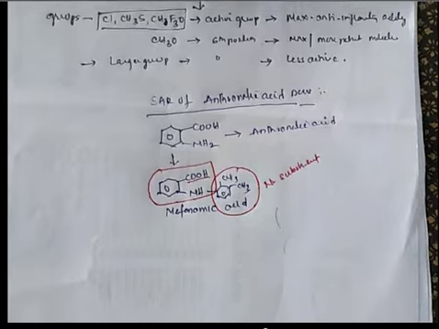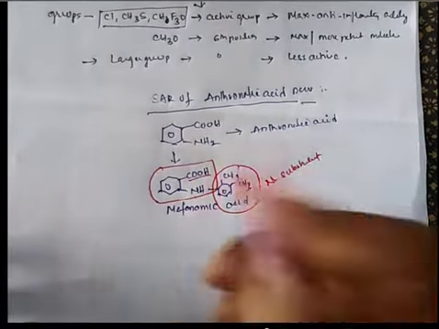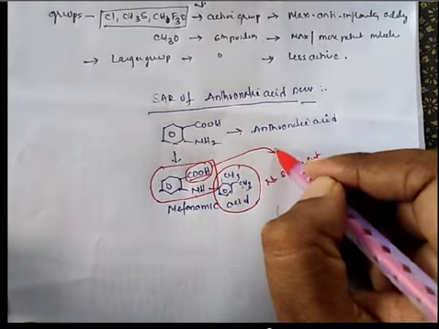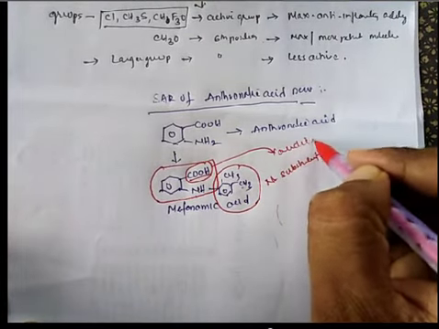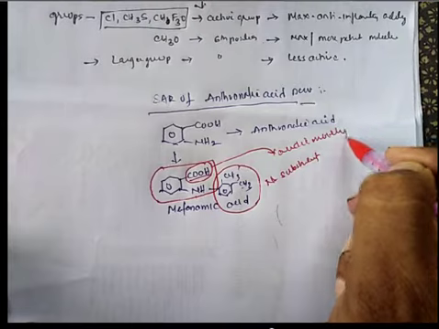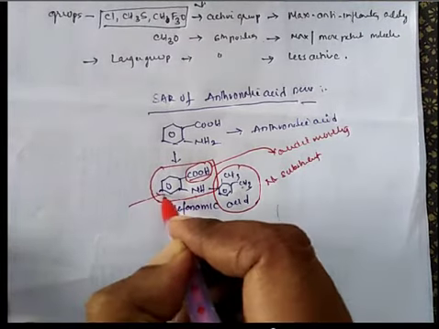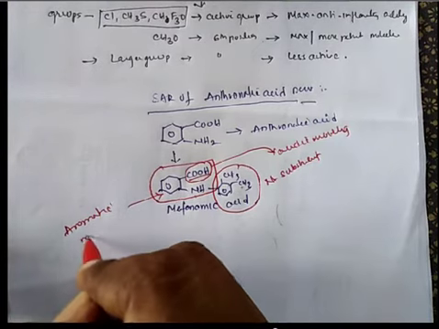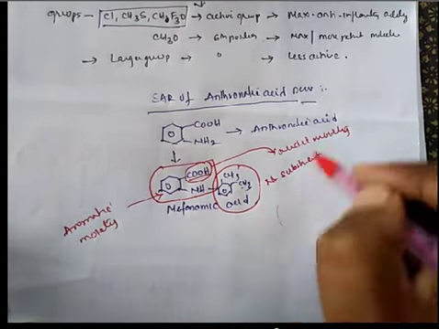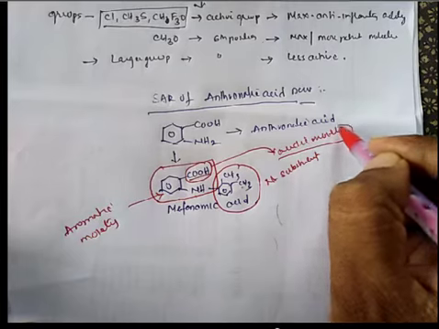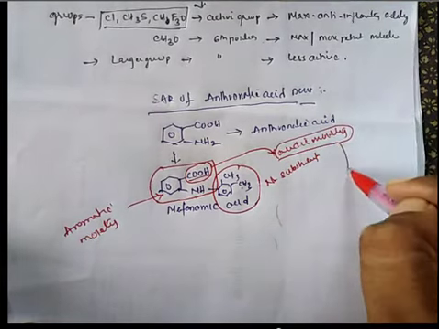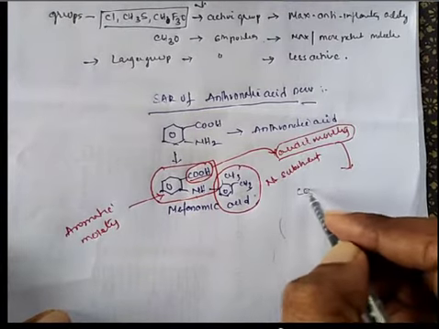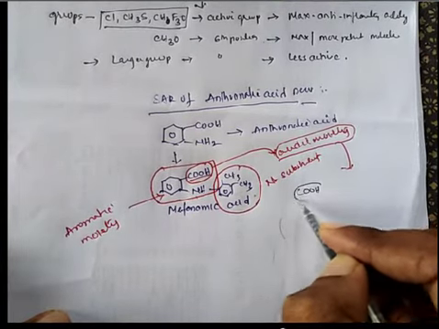So first we will discuss this moiety, the acidic moiety. This benzene ring is the aromatic moiety. So first we will discuss the modifications on the acidic moiety. So this COOH on replacement with